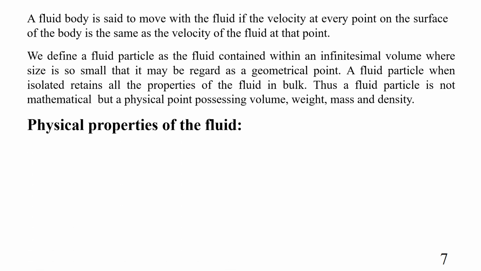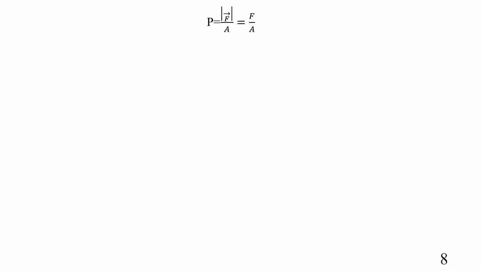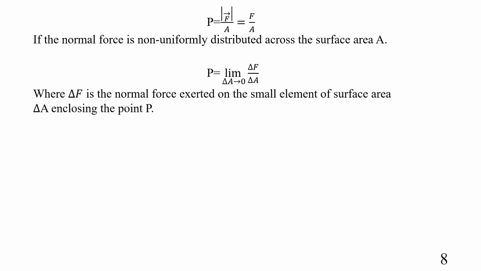Physical properties of the fluid. Pressure. The magnitude of force per unit area exerted in a direction normal to that area. If the normal force is uniformly distributed across the plane area A, the formula of pressure is: pressure P is equal to force over area. If the normal force is non-uniformly distributed across the surface area A, then the mathematical notation is P = dF/dA, where delta F is the normal force exerted on the small element of surface area delta A enclosing the point P.